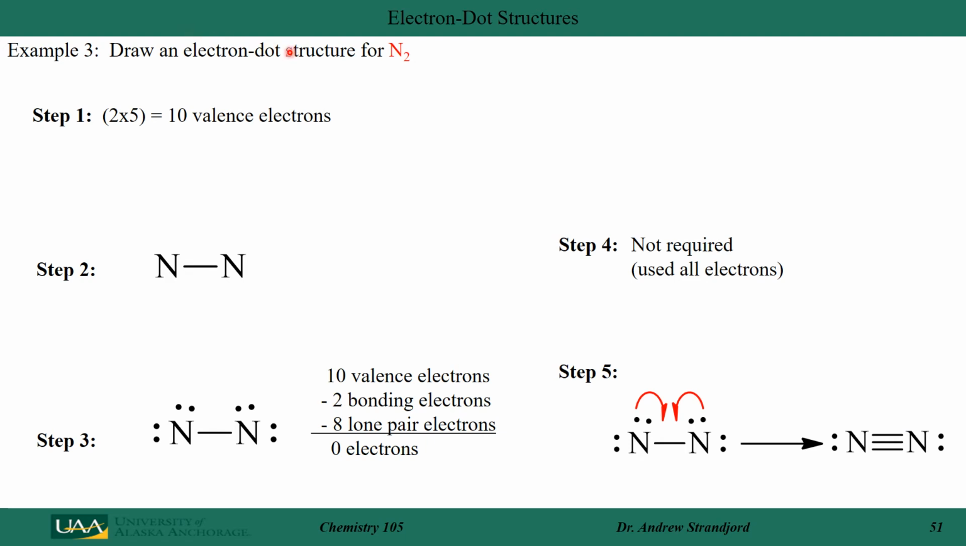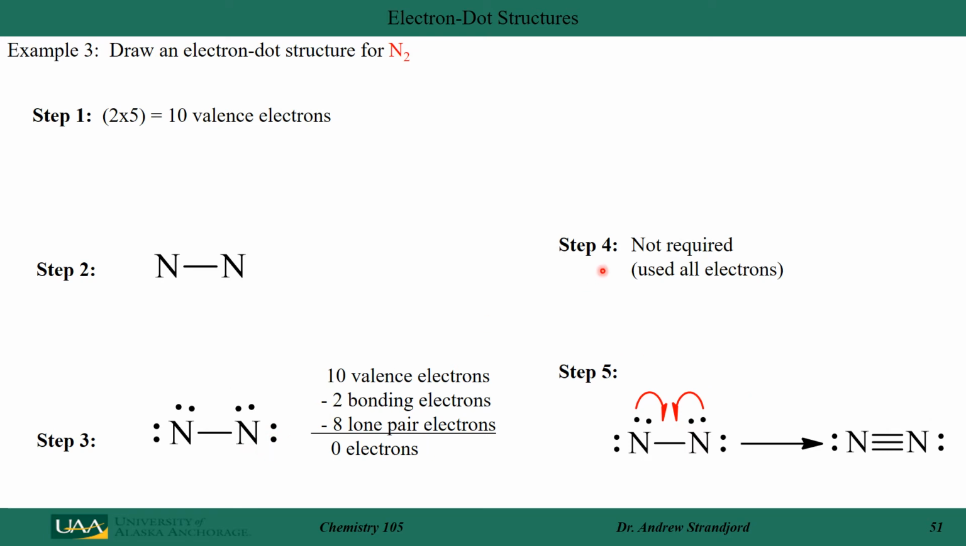Let's draw the electron dot structure for N2. I have 2 nitrogens. Each of them brings 5 valence electrons for a total of 10 valence electrons. Since the atoms are identical, I just connect them with one bond, which is 2 electrons. That gives me 8 electrons remaining. So I put those around nitrogen here, 1, 2, 3, 4, 5, 6, 7, 8. Notice I distributed those evenly.